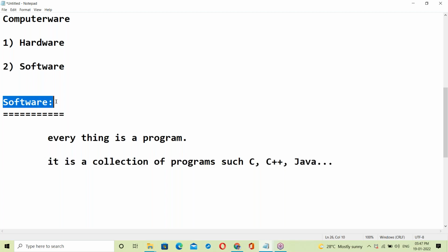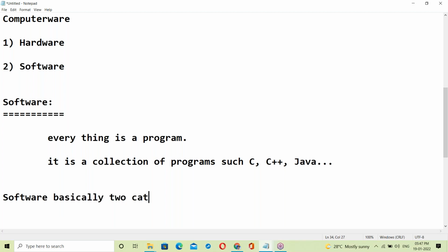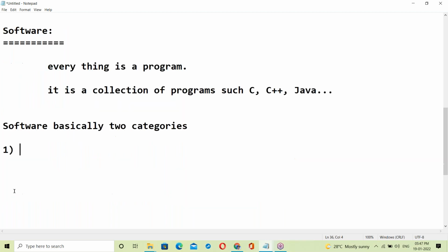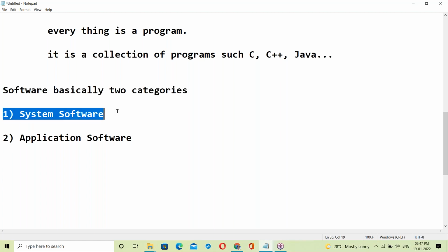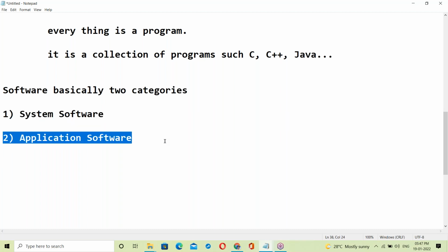Okay, software is a collection of programs. Next, software has basically two categories. First one, system software. Next one, application software.